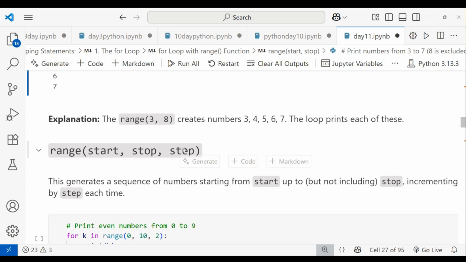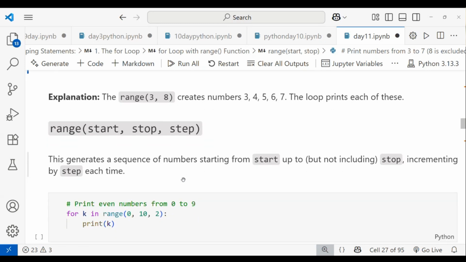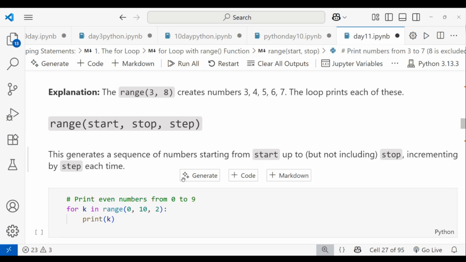In indexing, the step does the updating or jumping, or skipping. This generates a sequence starting from the start value up to the stop value, moving by the step each time. If you want to print even numbers or odd numbers, we can use the step. If you want to reverse, you can use the step too, like when you use -1, it will reverse.